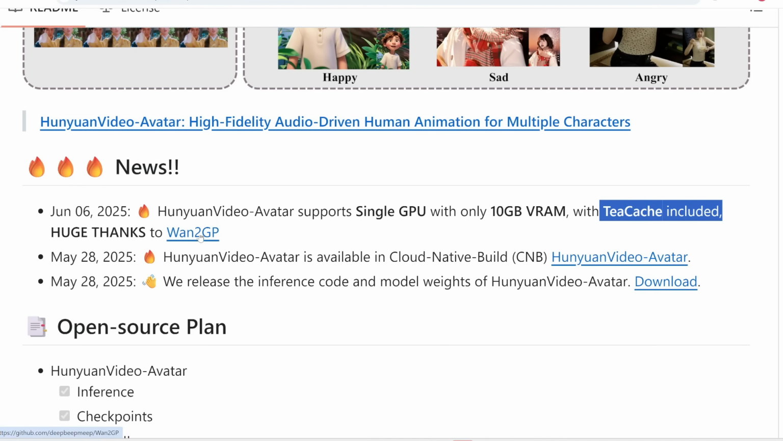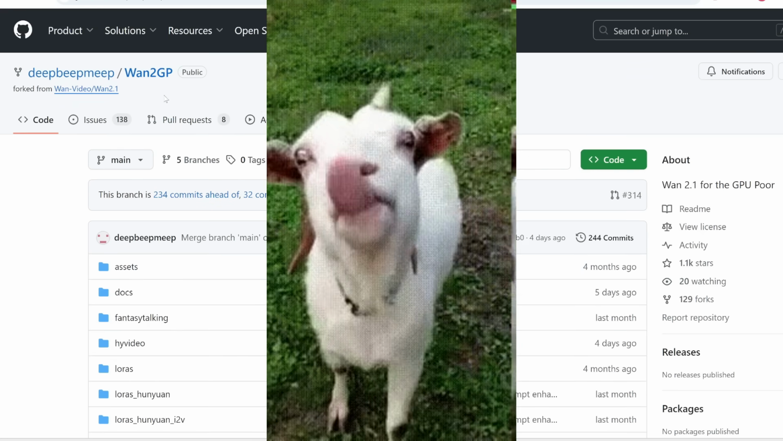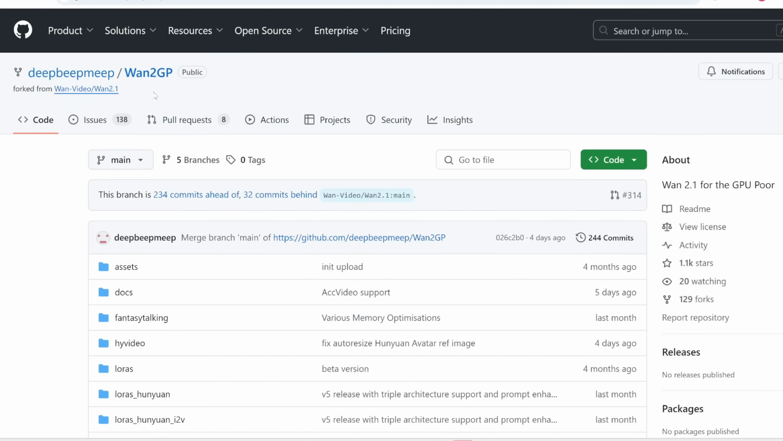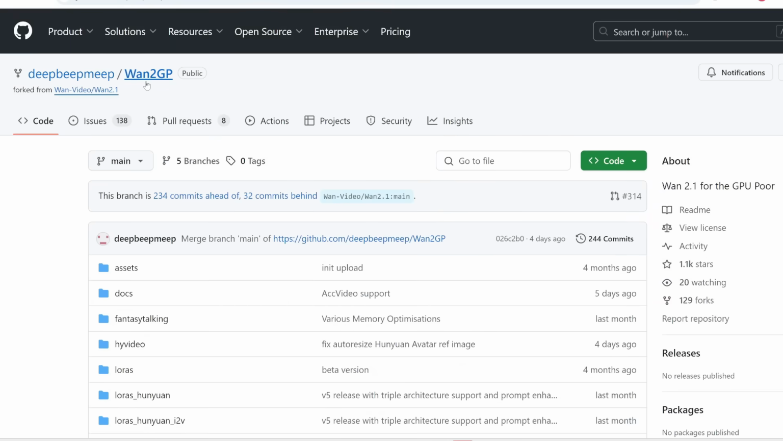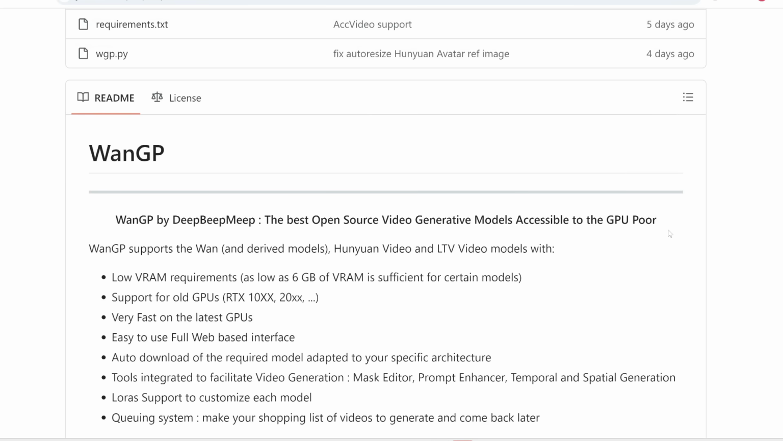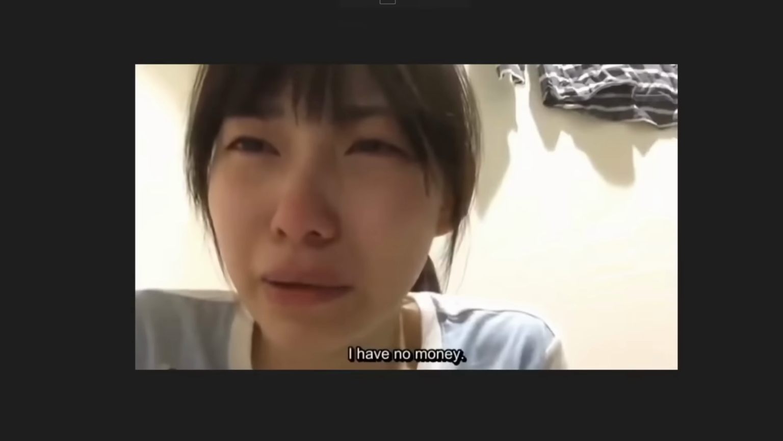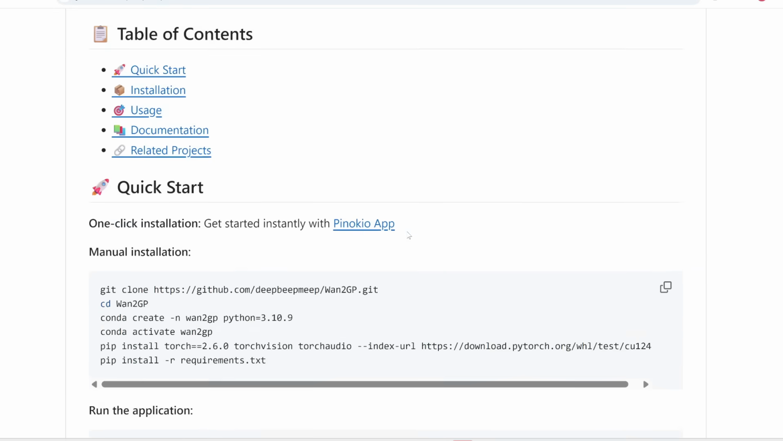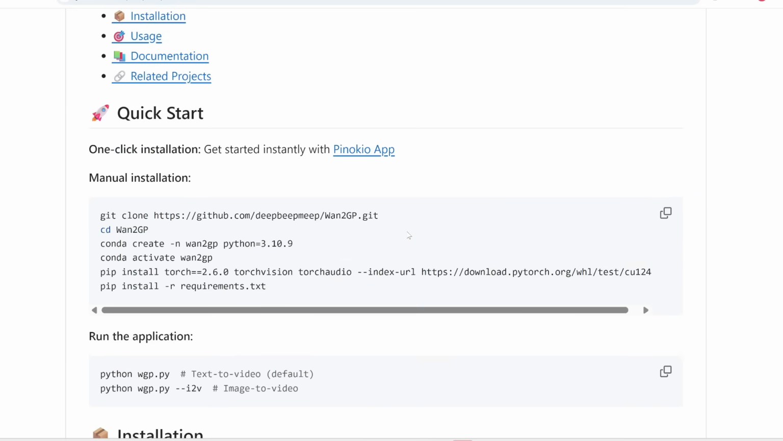So let's click on this link, and this is by the GOAT Deep Beep Meep. Props to this guy for building this really simple interface. Now, even though it says Hunyuan, notice that they've actually merged HunyuanVideo Avatar and also LTV into this interface. By the way, GP stands for GPU poor, which is quite a brutal name. Like, does it mean you're too poor to afford a better GPU? I don't know. Anyways, if you scroll down here, there are two ways you can install Hunyuan.